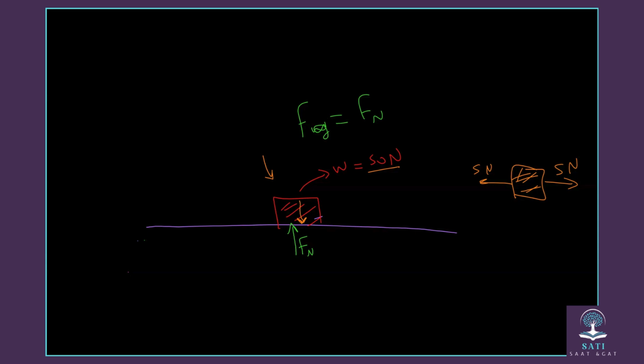So in this case we have two forces with the same amount, 50 Newton and 50 Newton, in opposite directions. Normal force is upward and weight is down. So these two forces, same amount but different directions, will keep this box in its place. So what does F normal equal? When the surface is horizontal, it equals exactly the weight, which is mass times gravity.